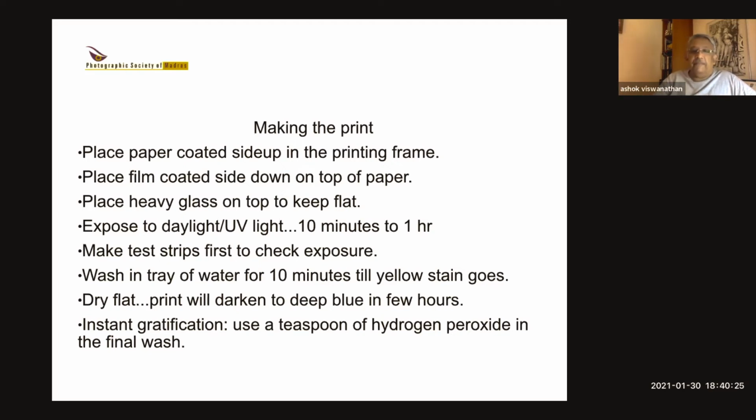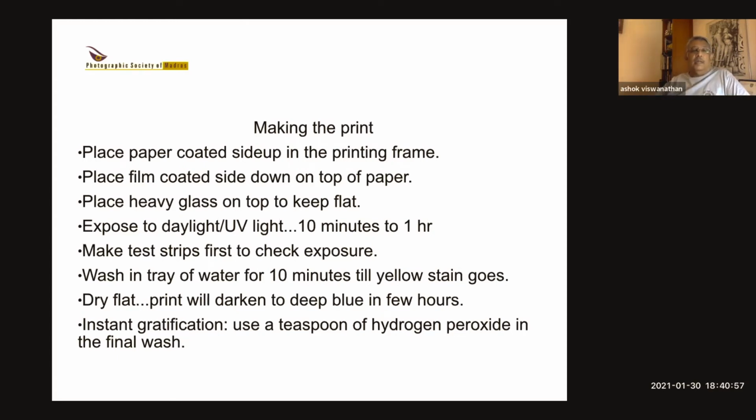Now, it's very difficult to establish what is the correct exposure because you can't see the UV light. So it's a guess. The only way you can do it is make test strips. What I normally do is cut up one sheet into strips of 1 inch or 1.5 inches wide. I try first 10 minutes, then another one for 20 minutes, another one for 30 minutes, and then see which one gives me more or less what I'm looking for. Then I have an idea: under this particular distance, this particular light, this is the exposure.